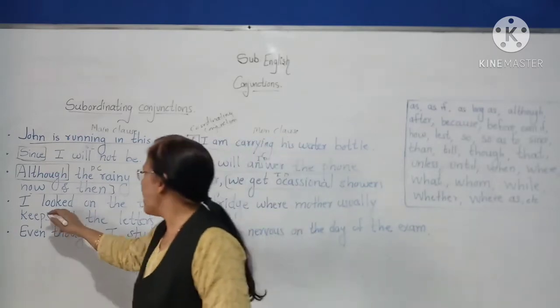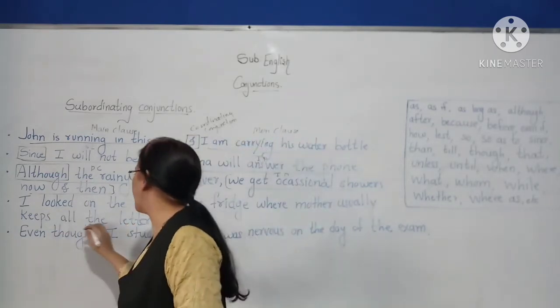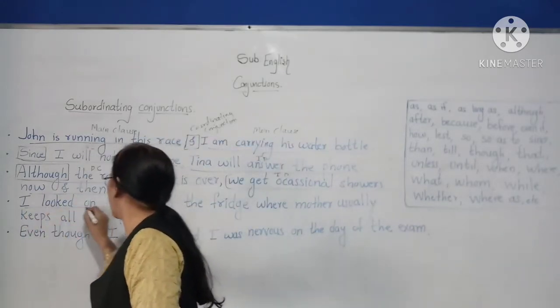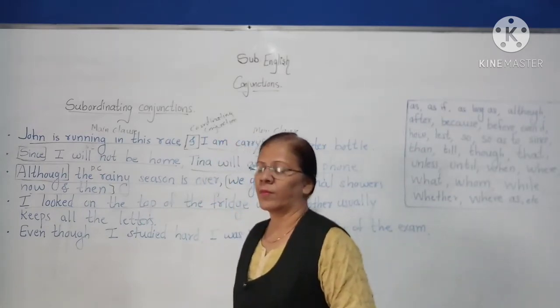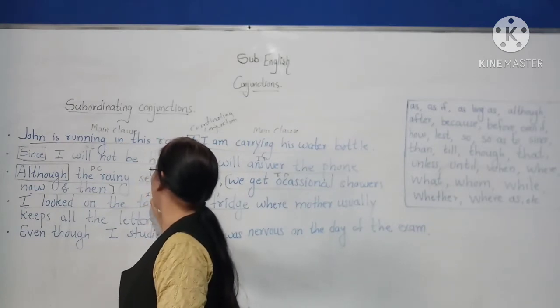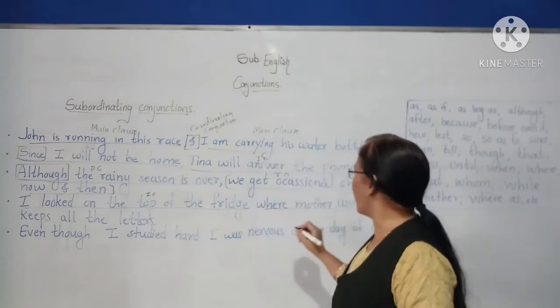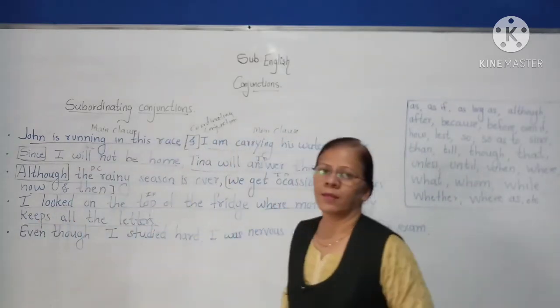Next, I looked on the top of the fridge where mother usually keeps all the letters. So "I looked on the top of the fridge" is an independent clause. "Where mother usually keeps all the letters."